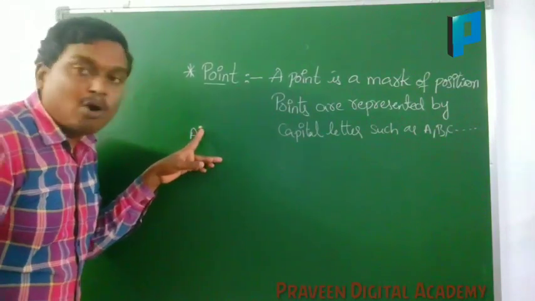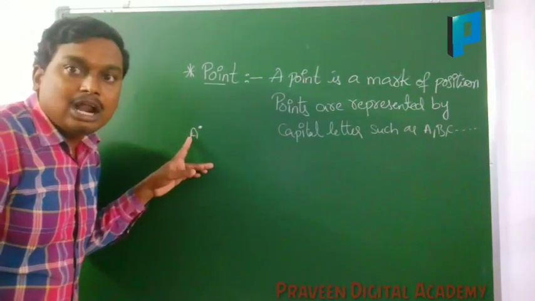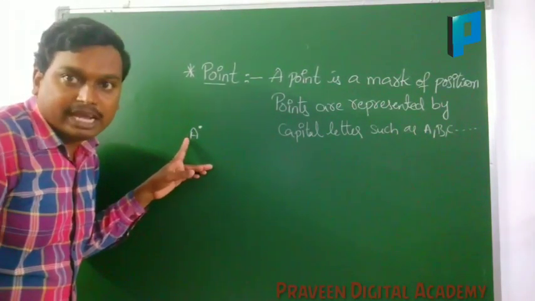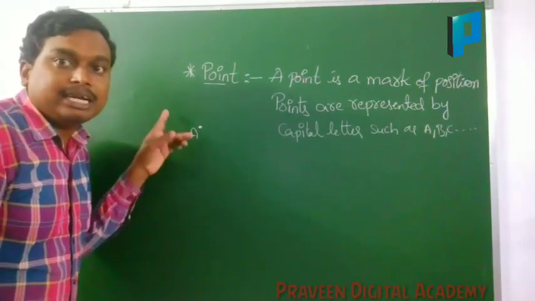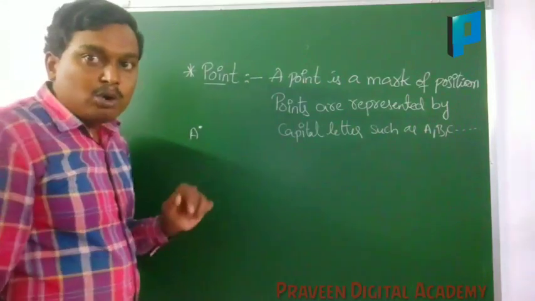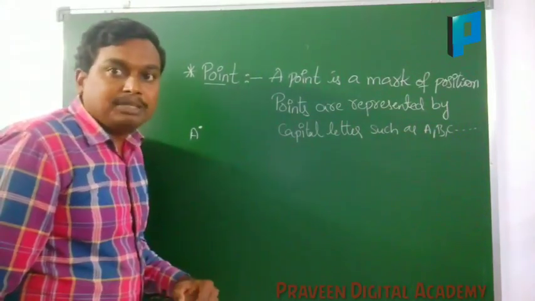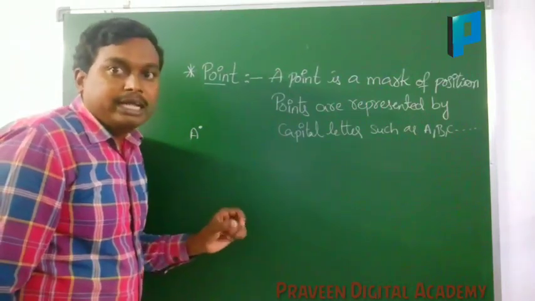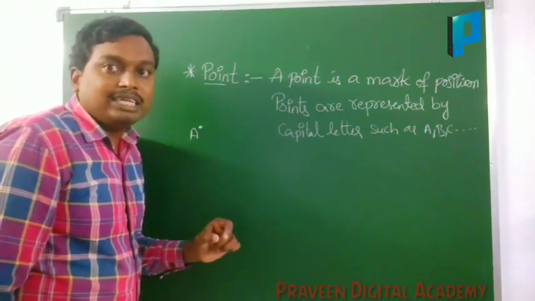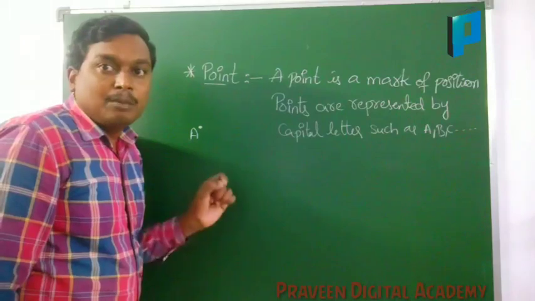Because this point represents the location of A. So in our Google Maps, we use a place as a point. Here a place is always indicated by a point.